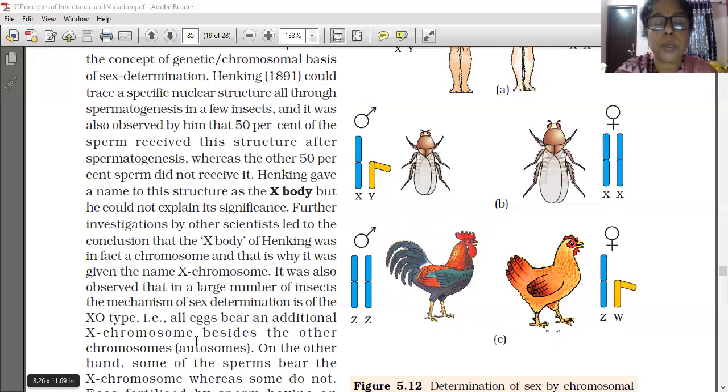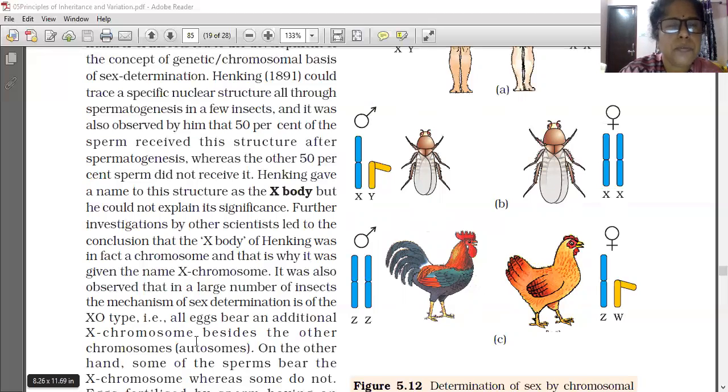So in human beings, a total of 23 pairs of chromosomes are there. Of these, 22 pairs do not decide the sex of the organism and have no active participation in it, so we call them autosomes. The other one pair, which determines the sex, is called the sex chromosome.